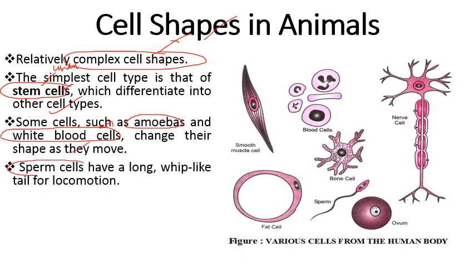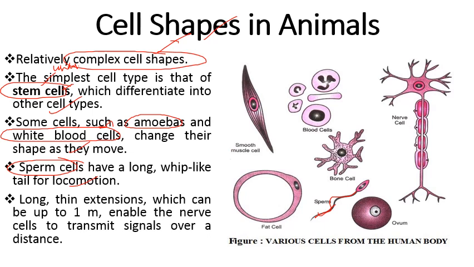Then sperm cells have a long whip-like tail for locomotion. ये जो tail है ये locomotion में help करती है. Then long thin extensions, which can be up to 1 meter in the case of a giraffe, enable the nerve cells to transmit signals over a distance. So ये जो dendrites हैं, branched structures हैं, they can attain a length of 1 meter. और ये जो cells होते हैं, they are used for transmitting nerve signals.